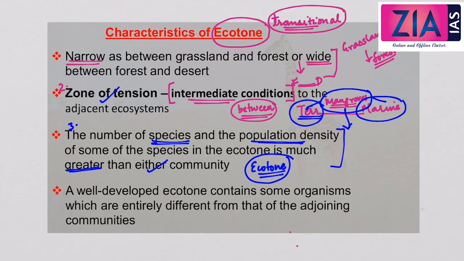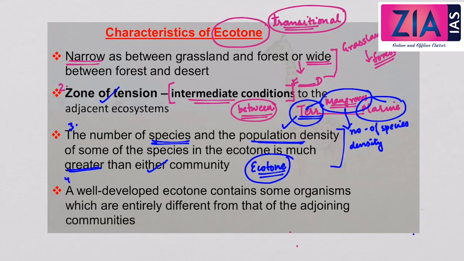So the number of species in mangrove ecosystem, as well as the population density of some of the species in this mangrove ecotone, can be sometimes more than the number of species or the population density in terrestrial or marine ecosystems. So this is another feature.